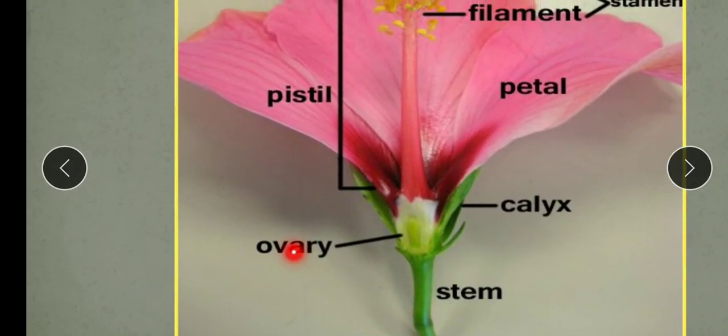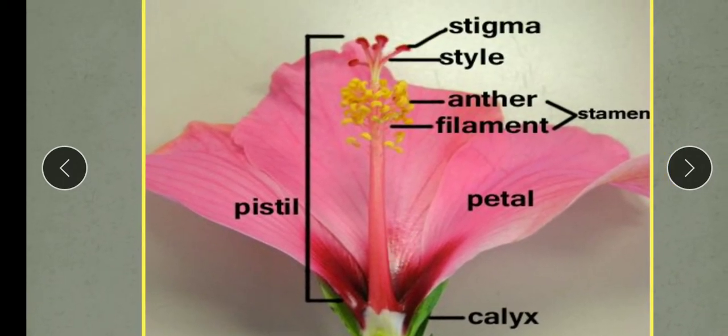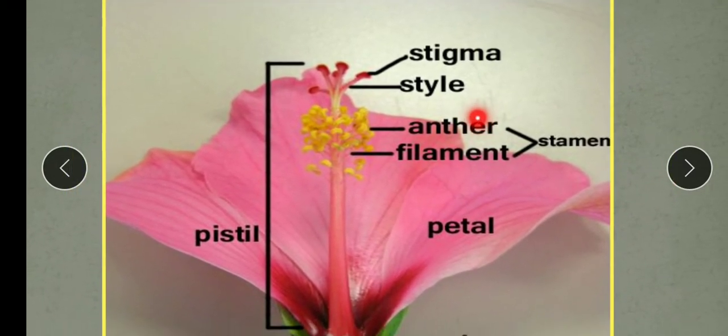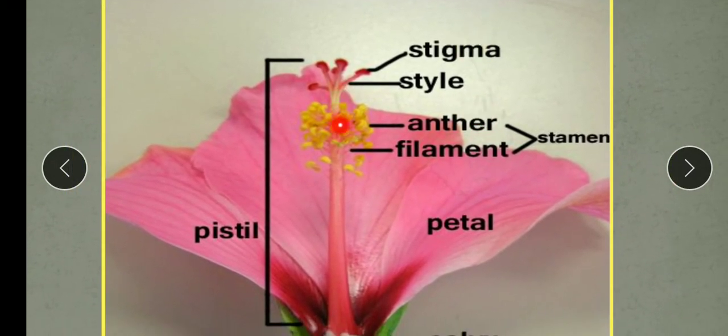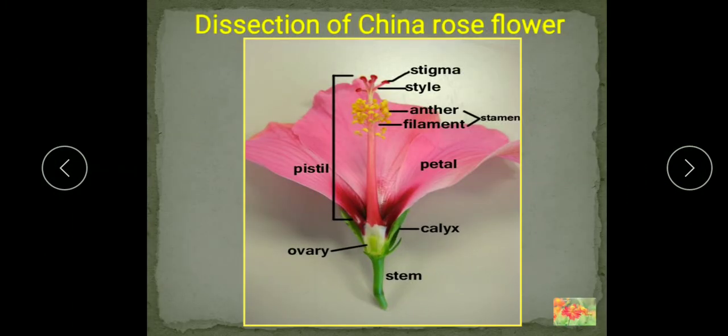Now here internally you will see this is the ovary. This ovary contains ovules in it. Understood, children? These are the anther and filament and stigma and the style which runs through this staminal tube. So in this manner, dissection of the China rose flower is done in the lab, and you can do this at your home also. This flower is easily available, and if you do not get this flower, you can see all these parts in other flowers also.